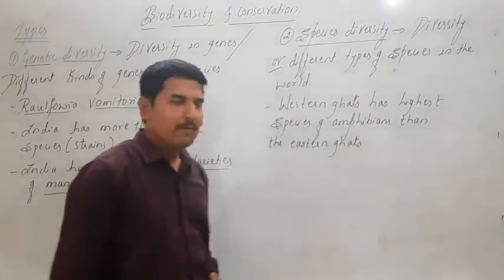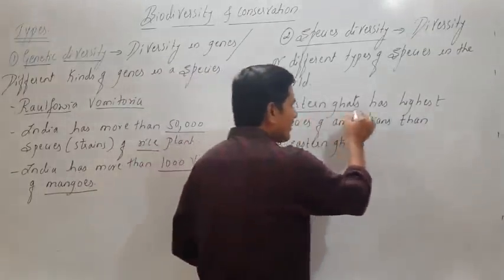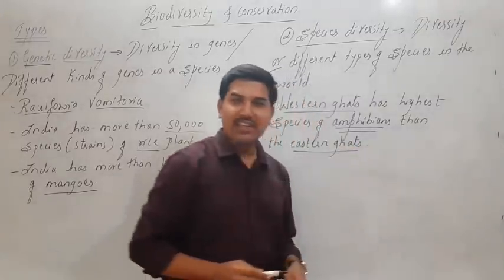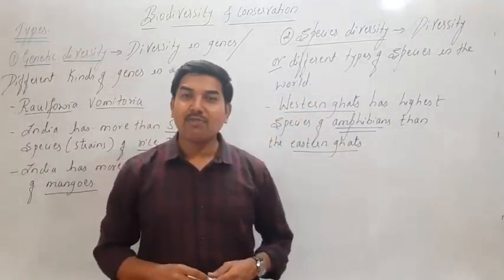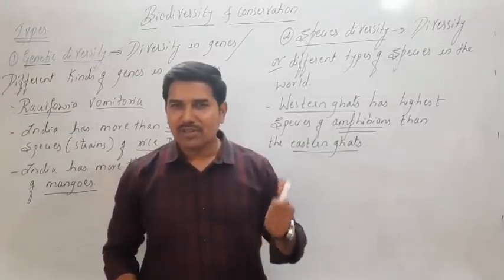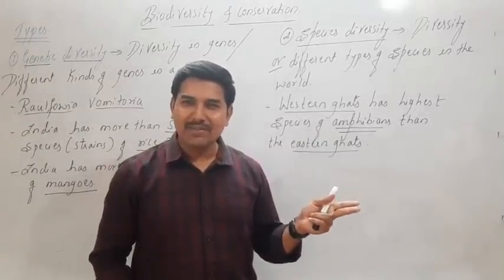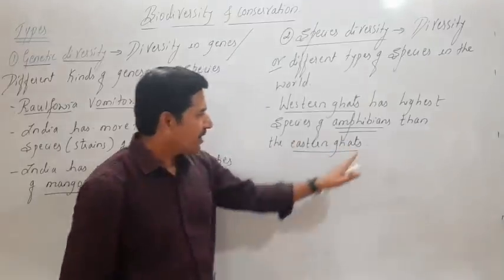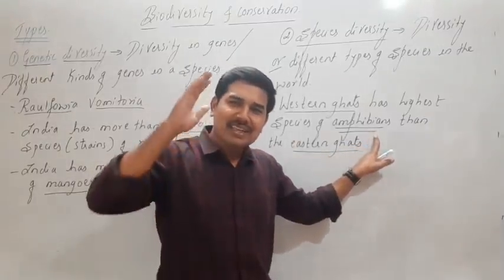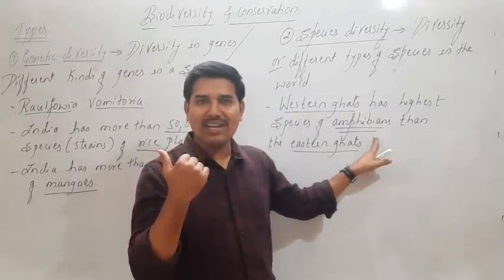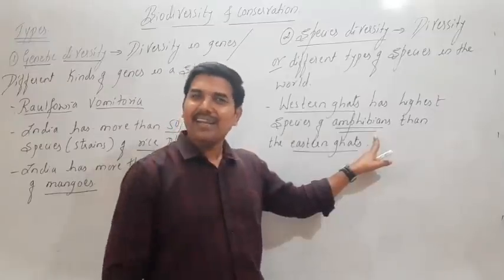Look at this part. Western Ghats has the highest amphibian species compared to the Eastern Ghats. That means if we look at amphibian animals like frogs, toads, salamanders, ichthyophis, so various types of these amphibian species, the amphibian species richness is highest in the Western Ghats and is less compared to the Eastern Ghats.